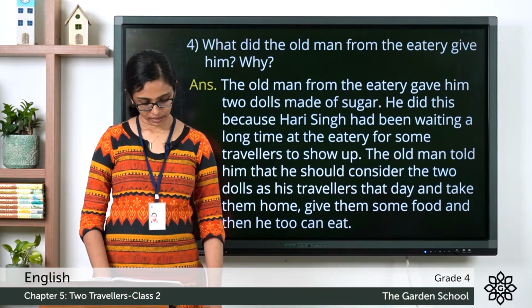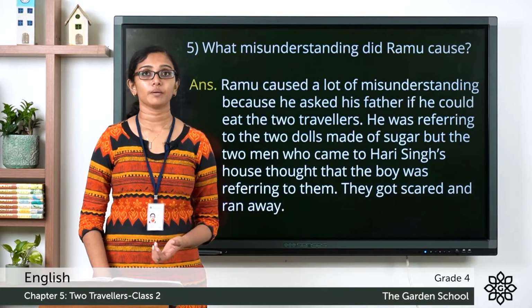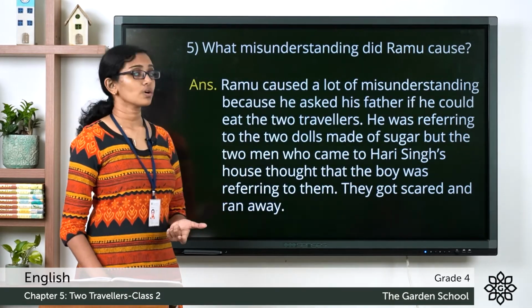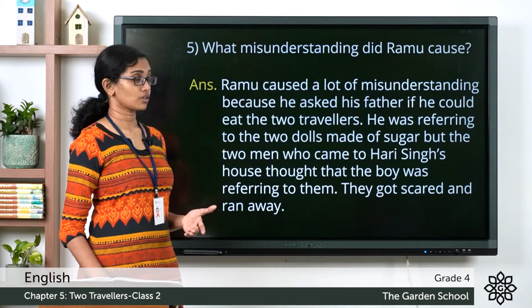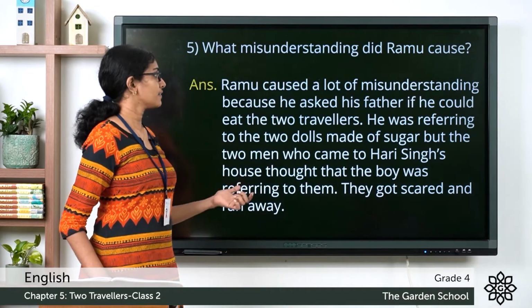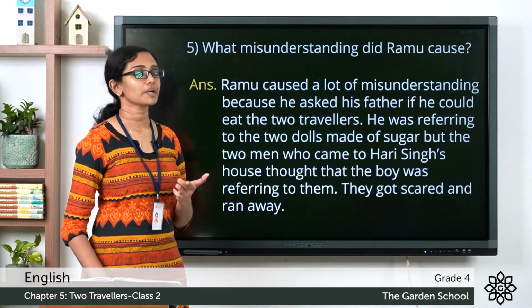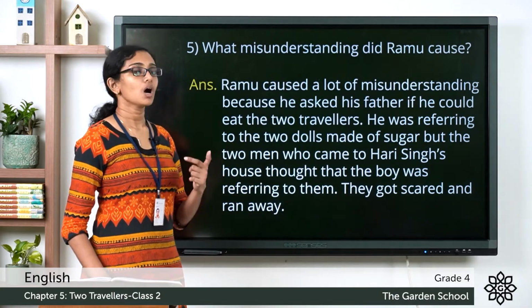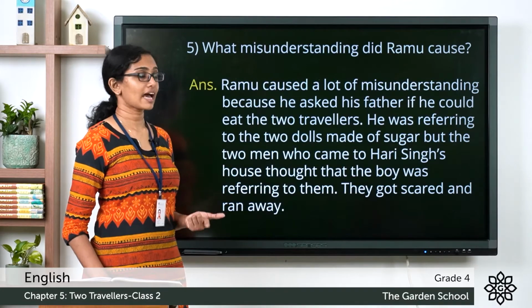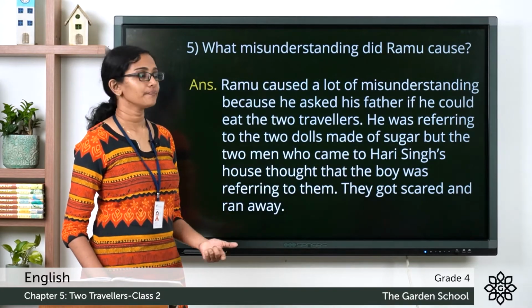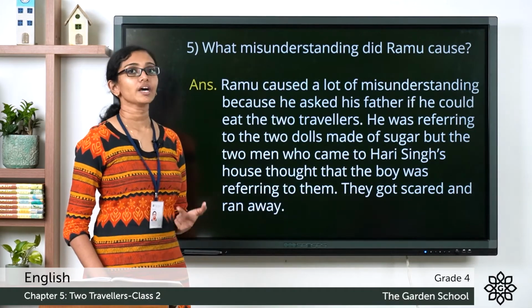Question 5. What misunderstanding did Ramu cause? Ramu caused a lot of misunderstanding because he asked his father if he could eat the 2 travelers. He was referring to the 2 dolls made of sugar, but the 2 men who came to Hari Singh's house thought that the boy was referring to them. They got scared and ran away.